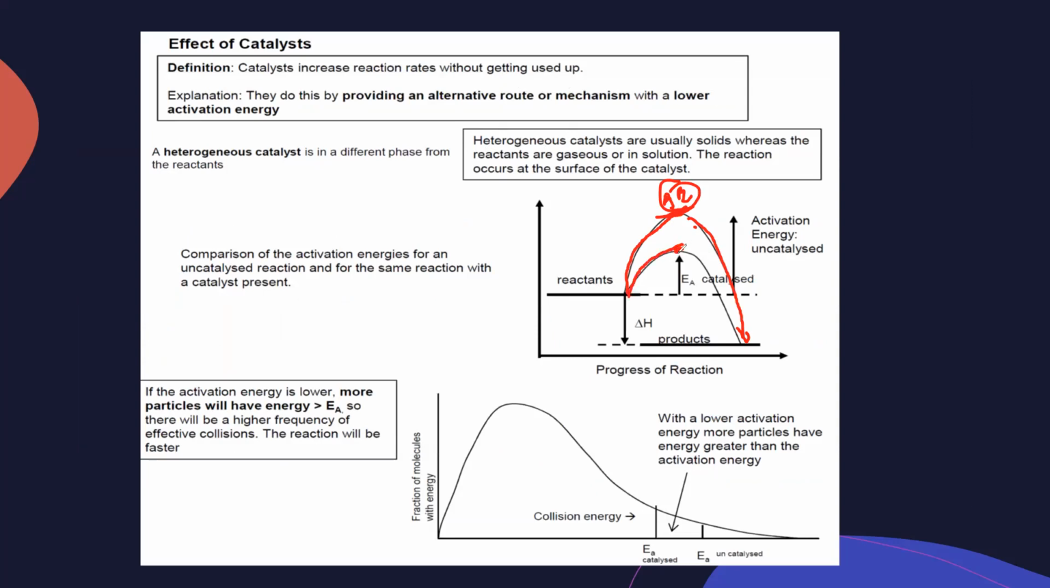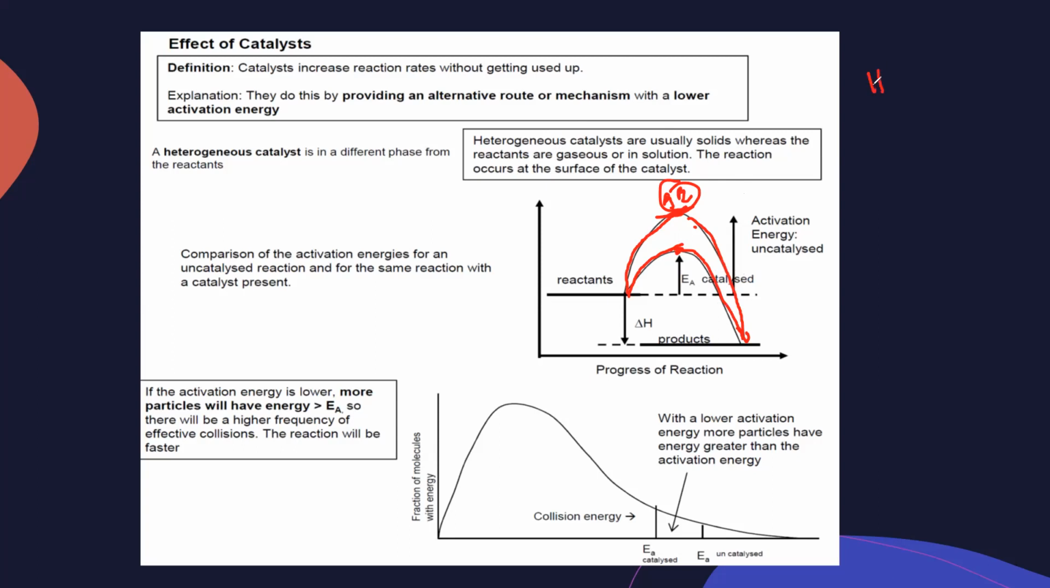As a result of lowering the activation energy, the number of effective collisions increases, and it will form a product. So a product can form at a lower activation energy in the presence of a catalyst. Then catalysts are of two types. One is called homogeneous, another is heterogeneous.